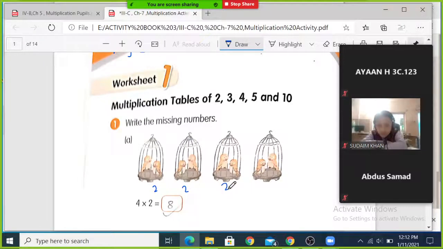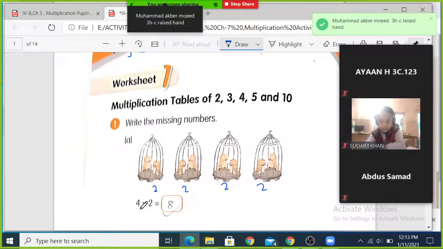The second cage, the third cage, and the fourth cage. So we multiply these same number of birds kept in the cages. So we multiply 2, and there are 4 cages. So we multiply 4 by 2. So 4 times 2 is 8.